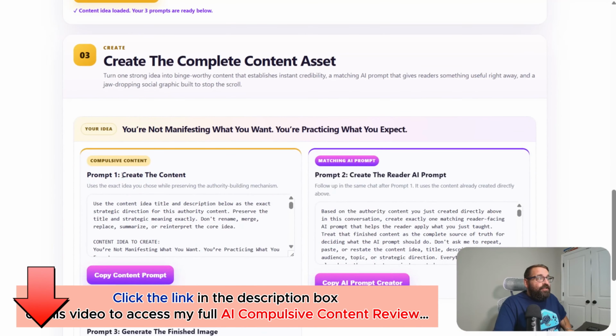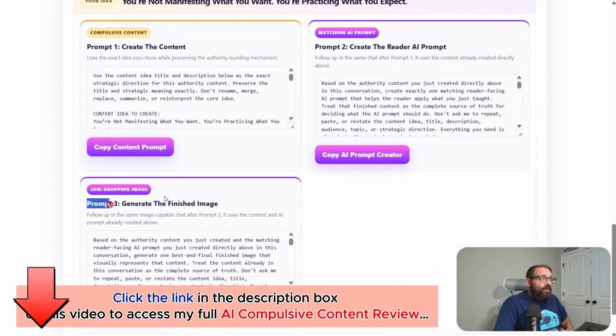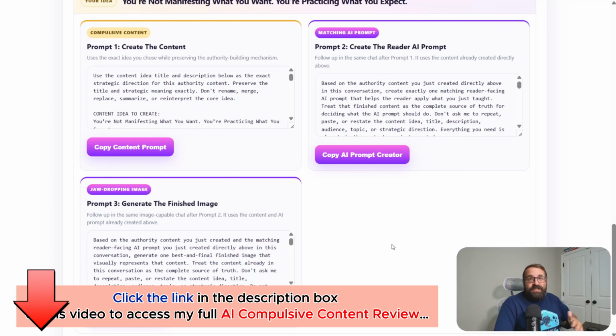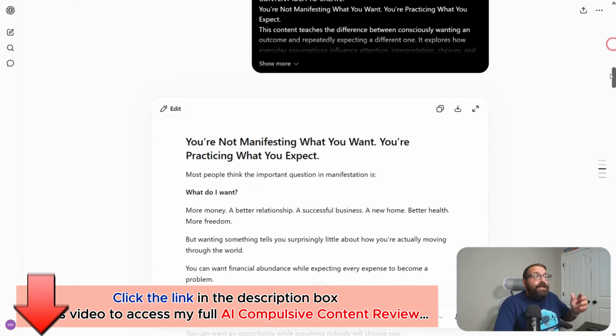Right here, you can see prompt 1 is create the content. Prompt 2 is create the AI prompt that goes with the content. And prompt 3 is generate the finished image. So you get the content, the AI prompt automatically created that goes with the content, and then the finished image. And this works in any niche. It works in dog training, for instance, things that you wouldn't think AI would be very useful for. It works in any market, it'll make you look like an expert, and you gain instant credibility.